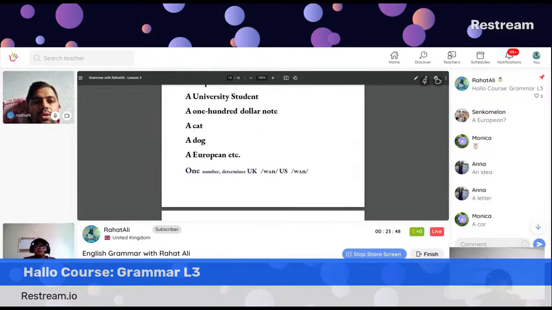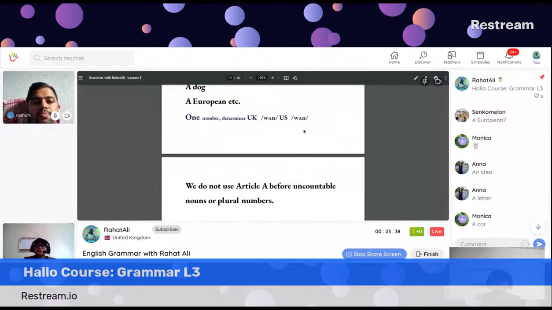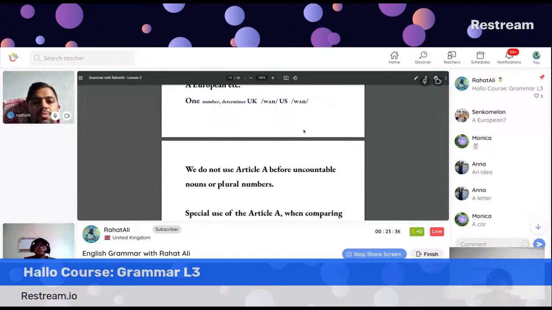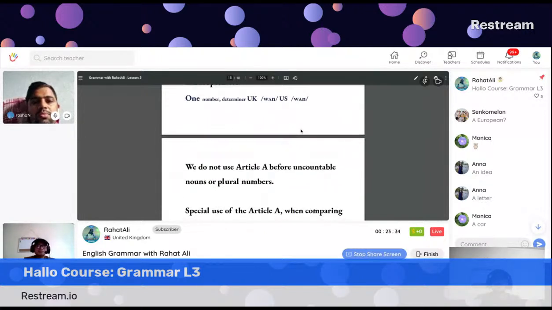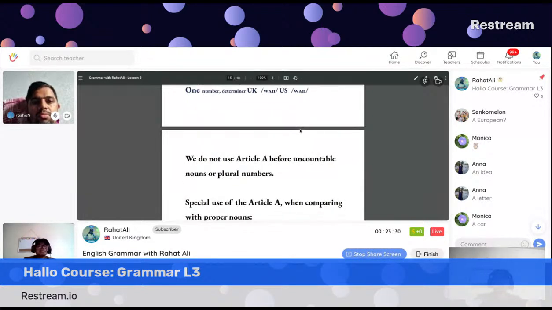So 1 is a number. Look at the 1, and also determiner. Okay, we do not use article a before uncountable nouns or plural numbers. Remember, this is another important information and message. We do not use article a before uncountable nouns.